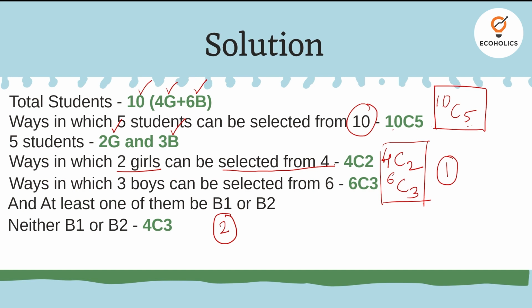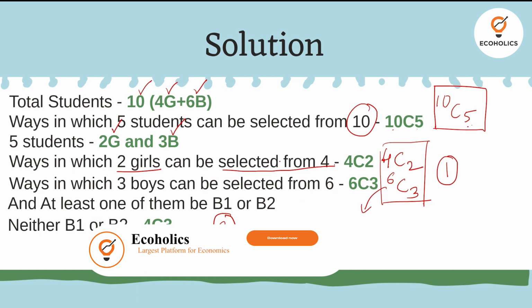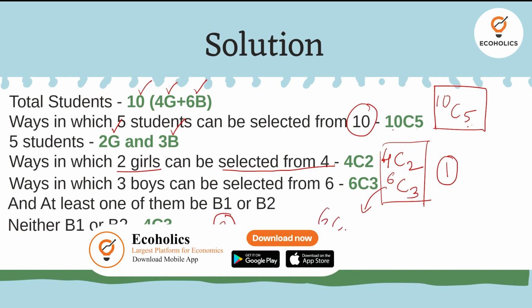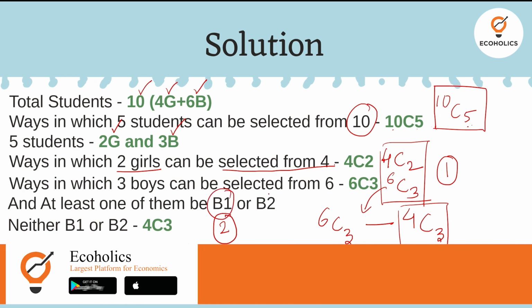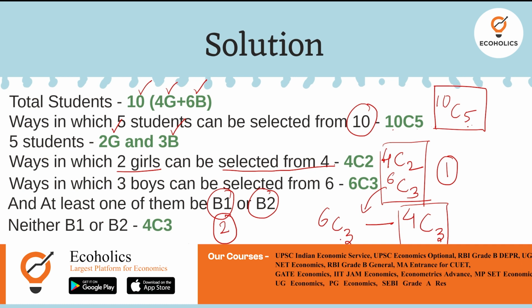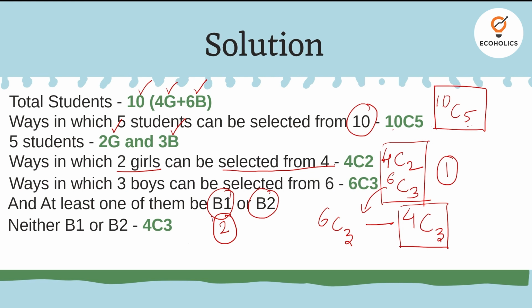So in that case, the total possibilities for boys could be 6C3 minus 4C3. 4C3 talks about a team where 3 boys are selected out of only the 4 boys, not having B1 and B2. So if you subtract them, then in the remaining teams, it would definitely be having either B1 or B2.